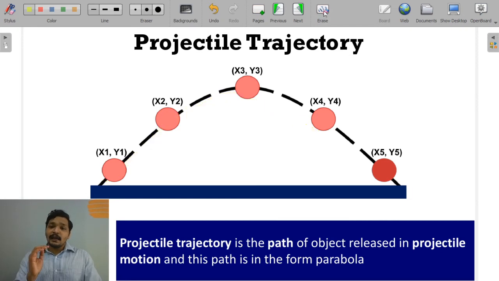And you can even apply Newton's equations of motion at different displacements in x and y direction and work out the equation to see whether it is really in the form of parabola. And you will find that it is in the form of parabola. It was first discovered and proposed by Galileo.